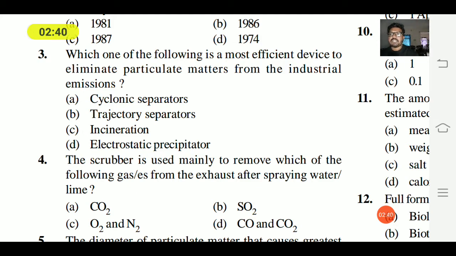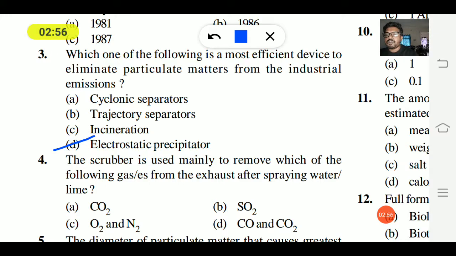The electrostatic precipitator is widely used in industrial emissions. This is a device which removes 99% of particulates from the industries.